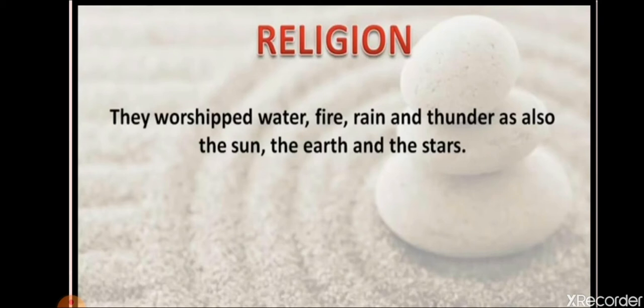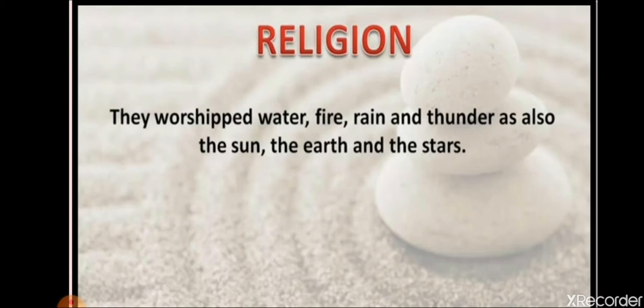So basically, at that time, several natural calamities used to take place, like today also: rainfall, lightning, earthquake, and weather changes. They were afraid of those natural calamities, and because they were afraid, they started worshipping those things. Like rainfall is necessary for the purpose of farming. So they started worshipping rain as god. That means if they pray, then rainfall will happen.